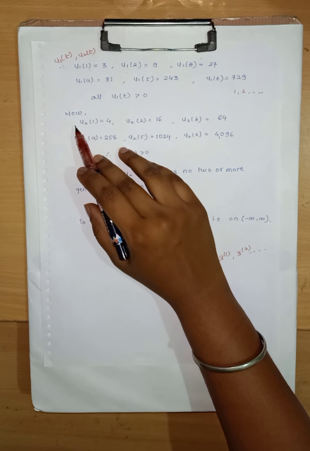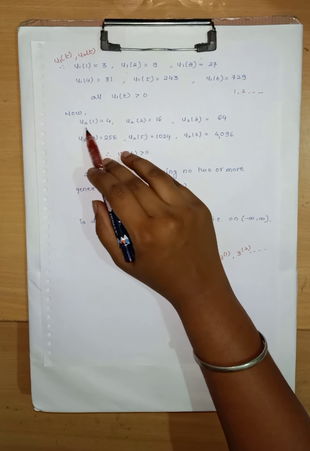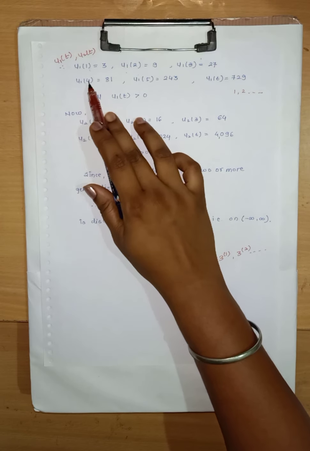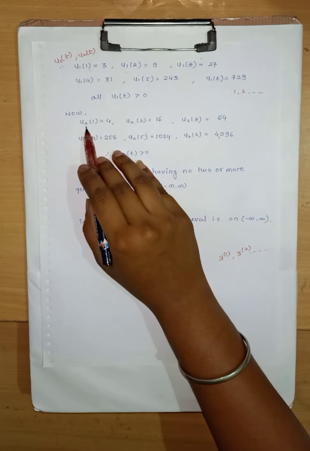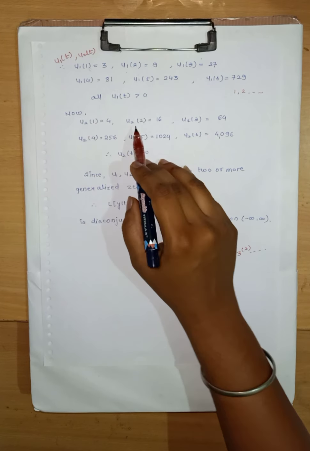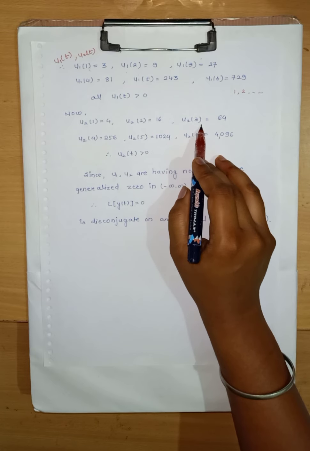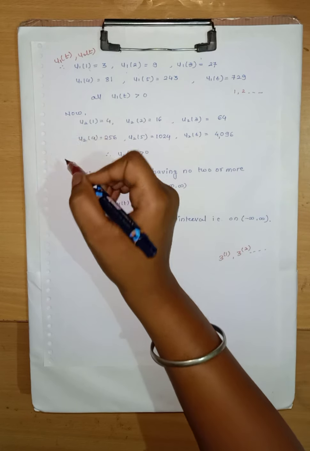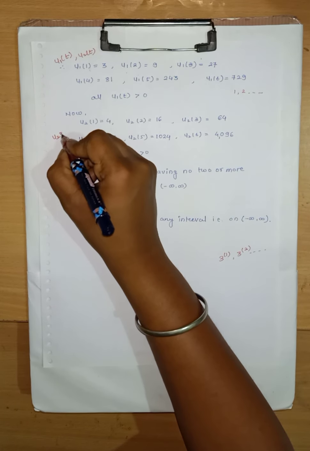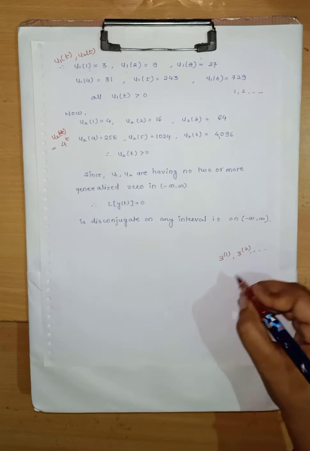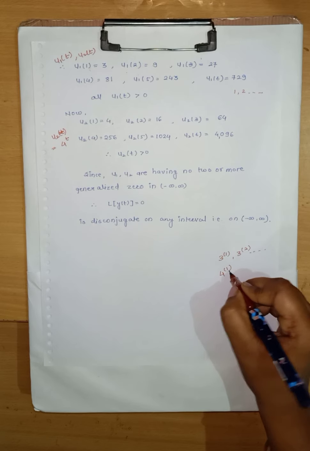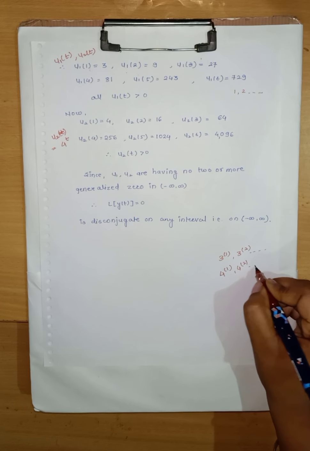Next we will try for u2 of t, and we will similarly put 1 and 2 and 3 up to so on in the place of t. So we will get u2 of 1 equals to 4, u2 of 2 equals to 16, u2 of 3 equals to 64, because we all know that u2 of t equals to 4 to the power t, and we will write it as 4 to the power 1, 4 to the power 2 and up to so on.